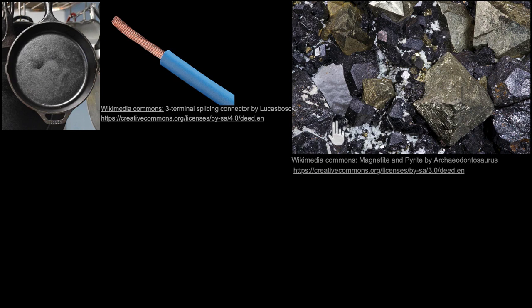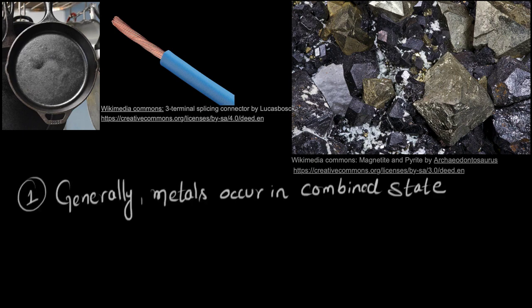Now the need to know this is because we quite often depend on pure metals in our daily lives. But these pure metals generally do not occur in the free state in nature. Meaning iron will not form as a big rock of iron. No. You might find iron as iron oxide in these rocks, or copper as copper sulfide in these rocks, and you will have to extract iron and copper from these compounds. So the first problem is that generally metals occur in combined state and not free state.